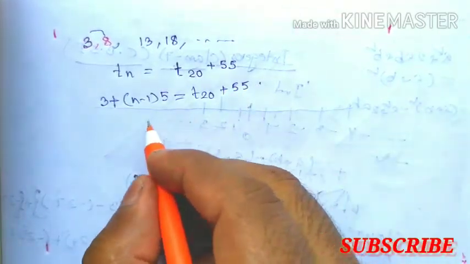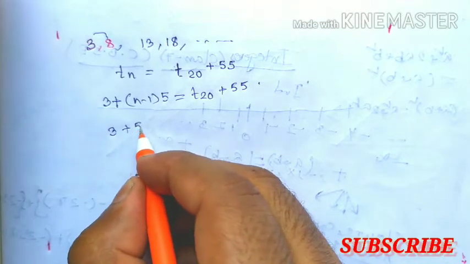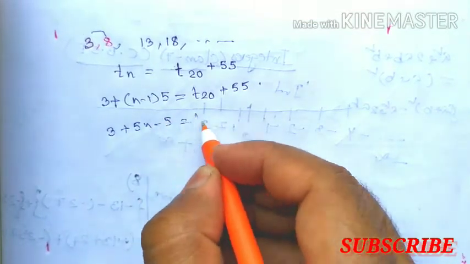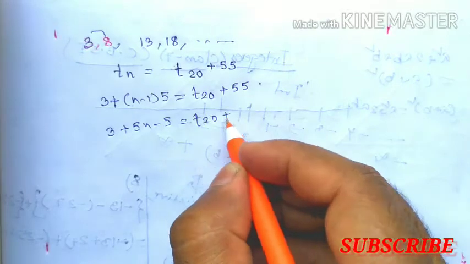So therefore এখানে 3 plus 5n minus 5 equals to T20 plus 55.